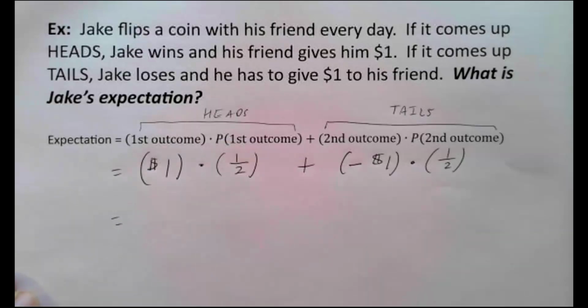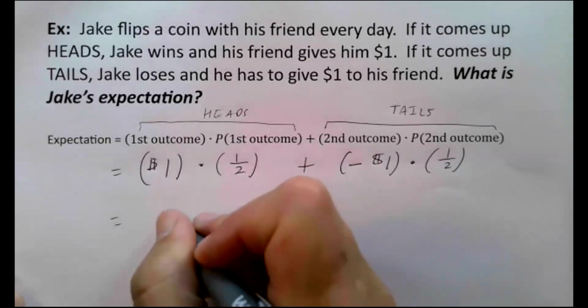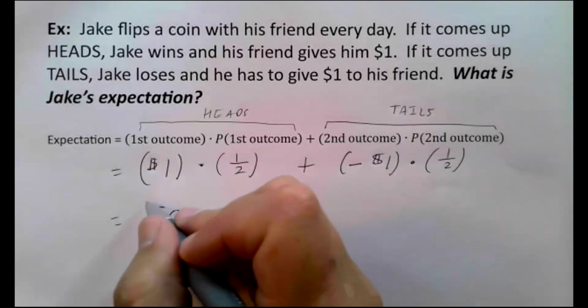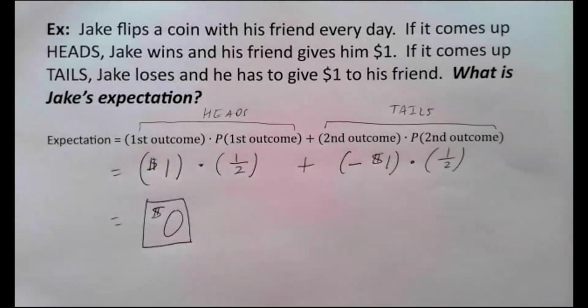And then you go compute this on your calculator. Of course, you don't put in the dollar sign, but actually, I would hope you wouldn't need a calculator for this one, to be honest. I would hope you can see that the answer is 0. But if you do put this in your calculator, it's going to be 1/2 plus -1/2, which of course is 0, and we're talking money here. So Jake's expectation is $0.